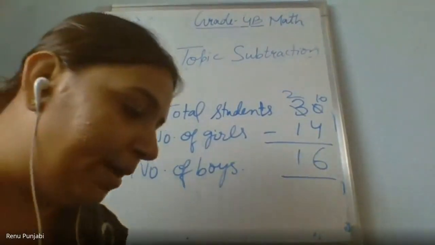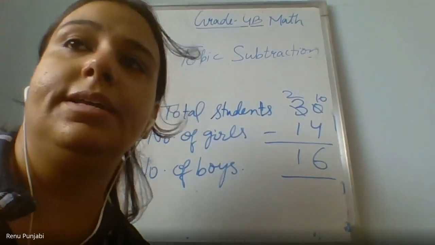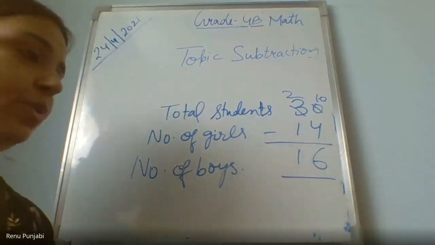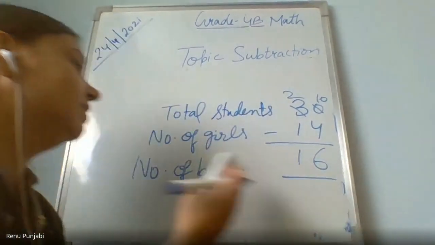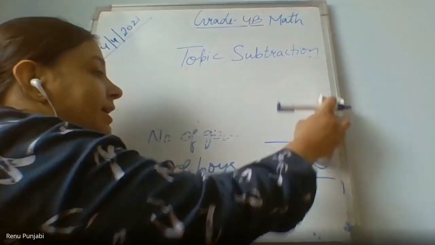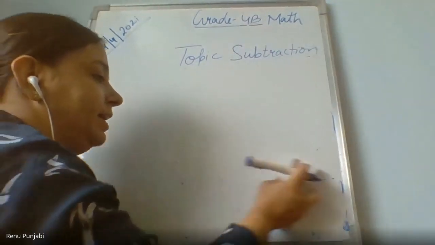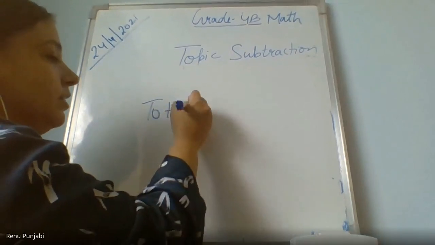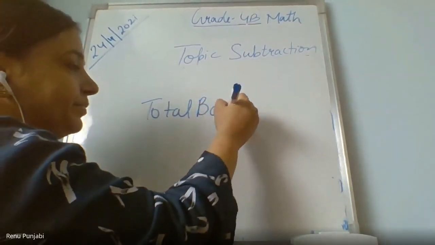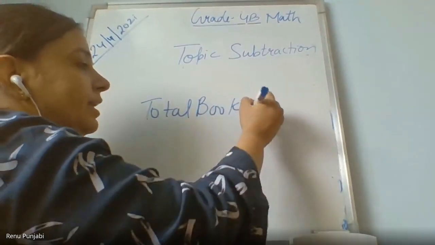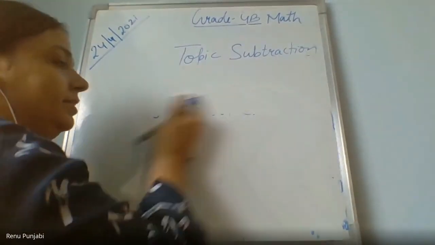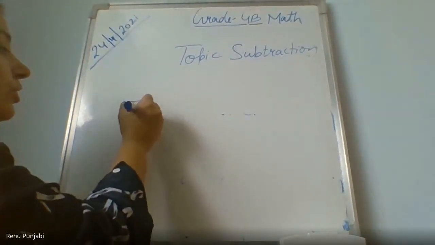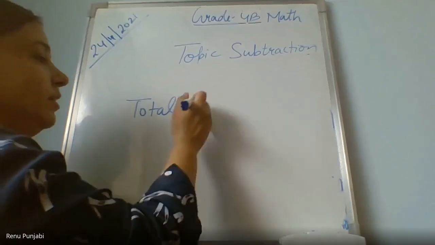One more story problem. In your library, there are 520 books. Total books in the library. Ma'am, this story problem we have to write in the notebook.